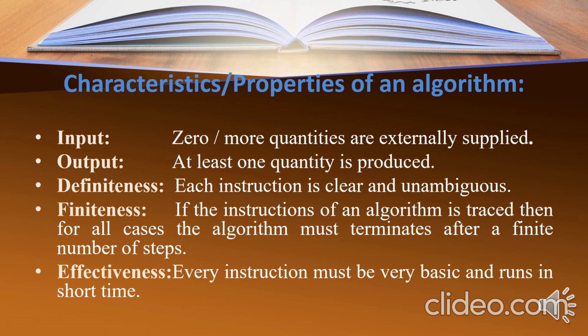And after that, effectiveness, the fifth characteristic or property. Every instruction must be very basic and run in a short time, so it should produce output in a short duration of time. Even if a person uses only pencil and paper to solve it, or tries to trace the program, he should be able to get the output. So finally, I can say that it must be feasible.